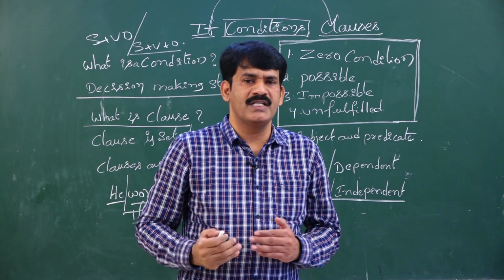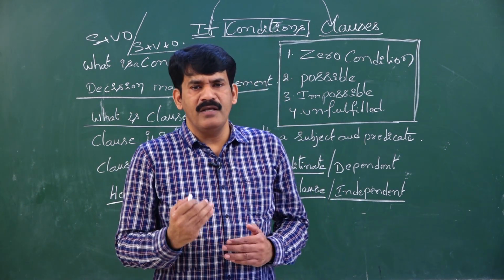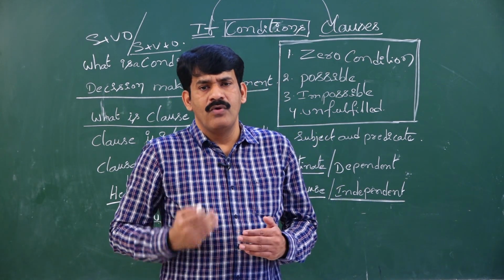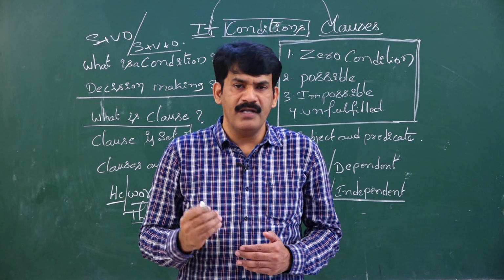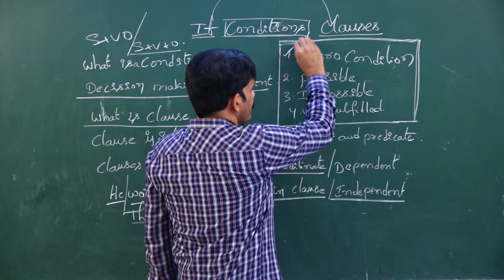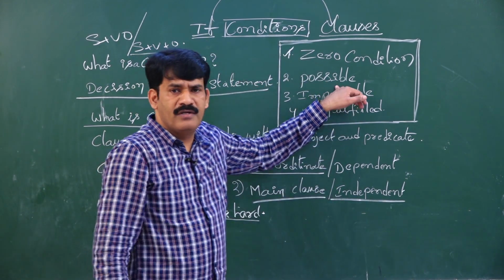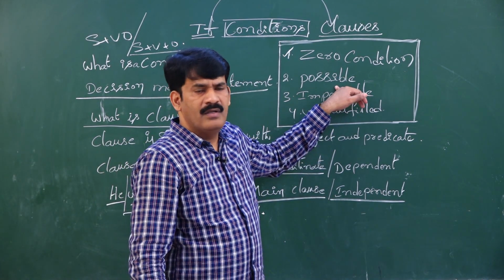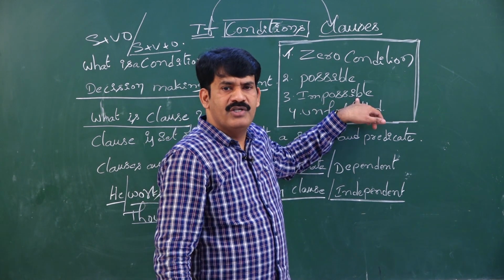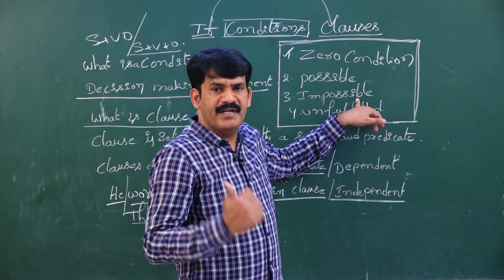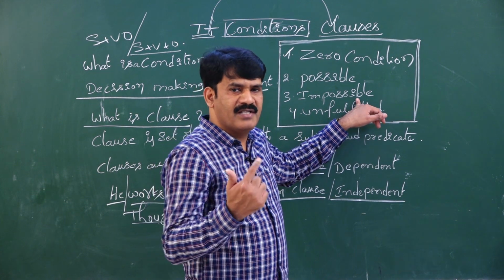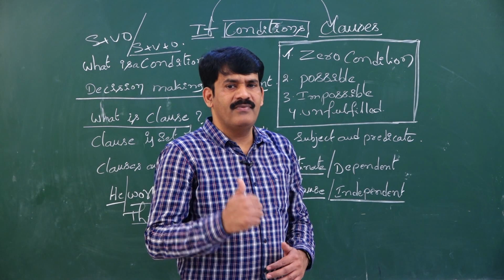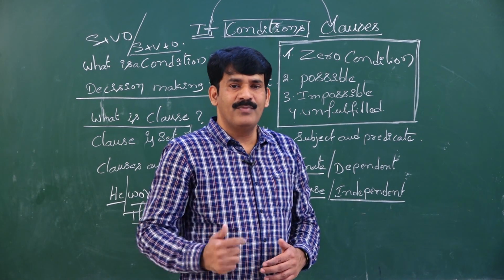As today's topic is if conditions, how many conditions do we have? We have four conditions, namely zero condition, possible condition, which is even named probable condition. Similarly, impossible condition, it is named improbable condition, even imaginary condition. And the last and final one is unfulfilled condition, it is even called a hypothetical condition.